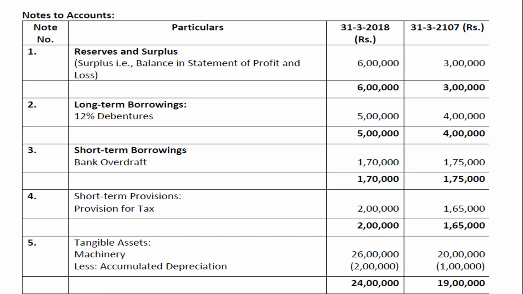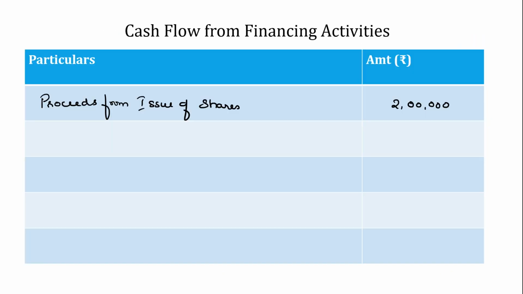What does that mean? During the year 1 lakh worth of debentures were issued and money was raised. So 1 lakh has come into the business. Through the issue of debentures, there is an inflow of 1 lakh. So we can include here proceeds from issue of debentures, an inflow of 1 lakh.